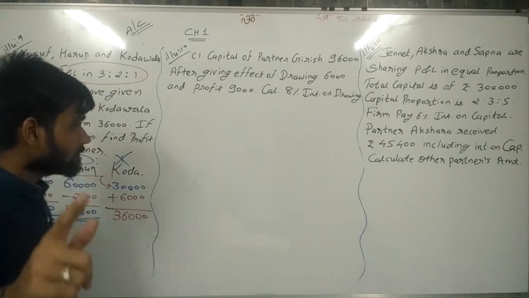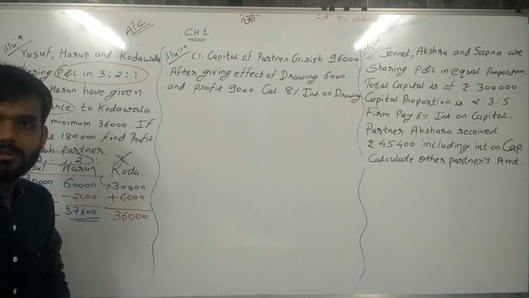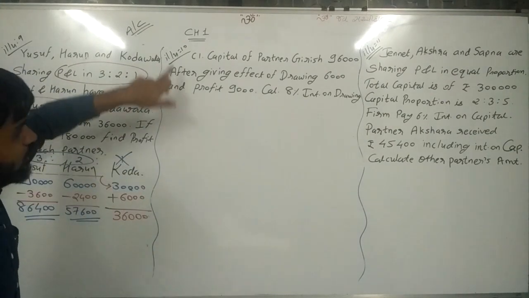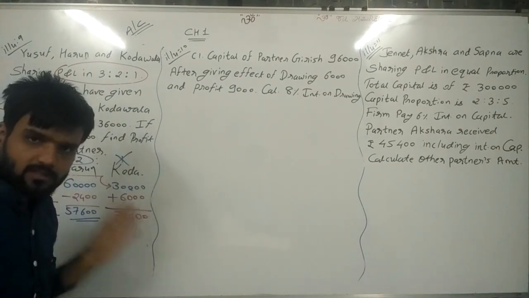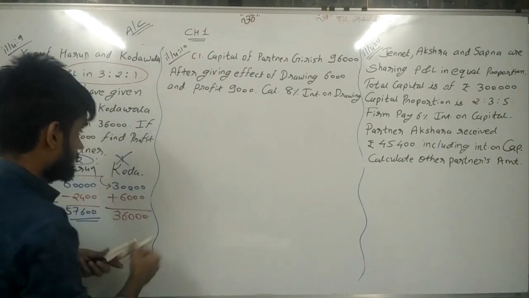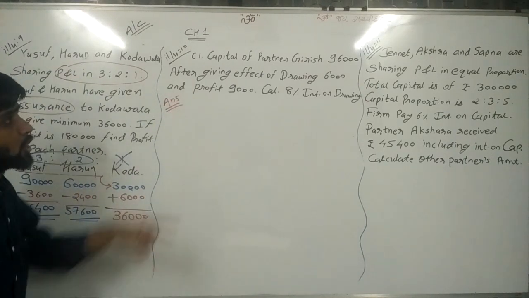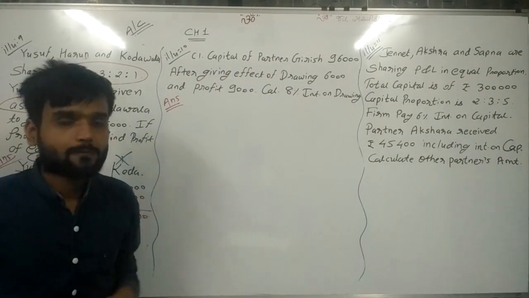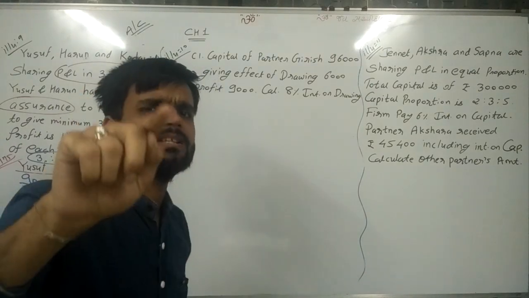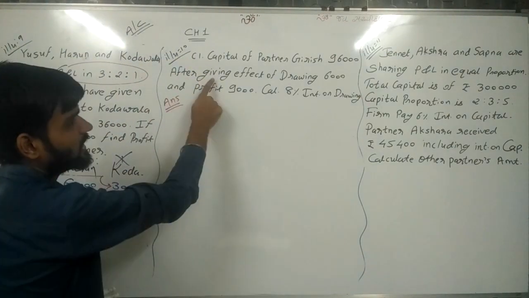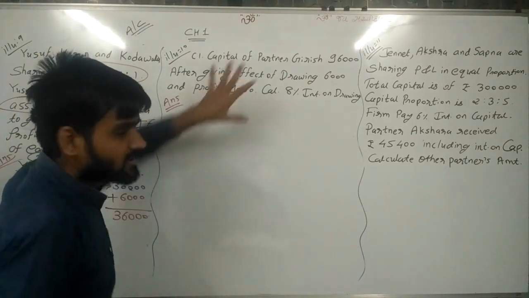Now, illustration number 10. Illustration number 10. Now, this is a different sum, not connected with the first sum. Closing capital of partner Girish is 96,000 rupees. Now closing capital is given as 96,000 rupees, after giving effect of drawing 6,000 and profit 9,000. This is written in short.